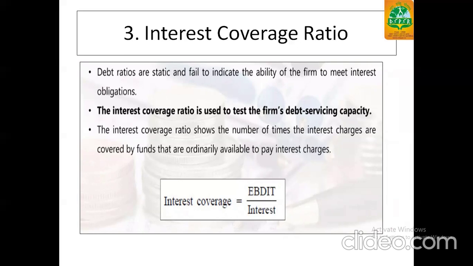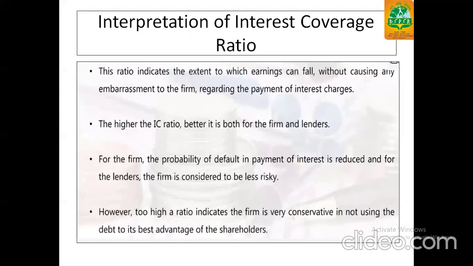Here, the formula is like this: EBDIT, which means earnings before depreciation, interest, and tax, divided by interest on the current liabilities or the total liabilities. The interpretation of this ratio is it indicates the extent to which the earnings can fall without causing any embarrassment to the firm regarding the payment of interest charges.